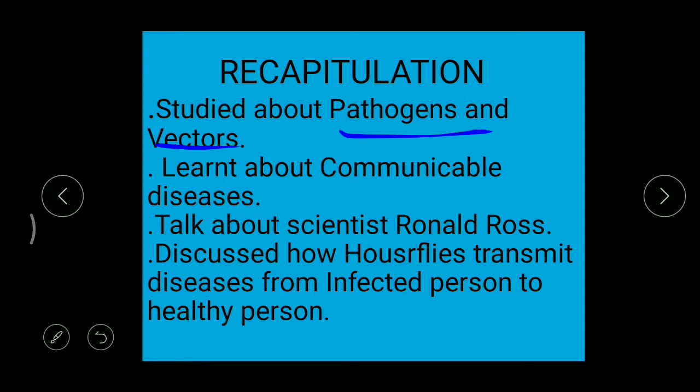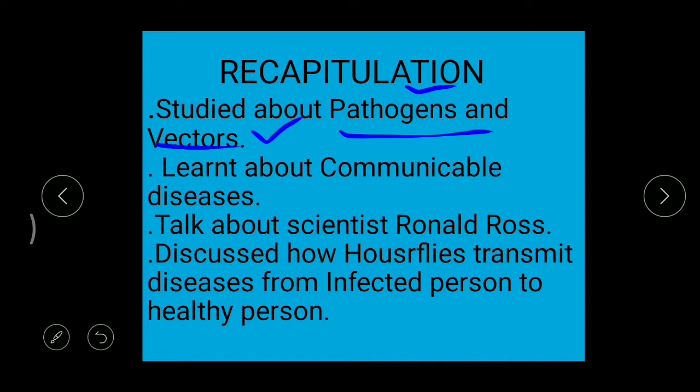When we take malaria, for example, malaria is caused by a pathogen, that is a plasmodium parasite, called plasmodium. And what is the vector? The female anopheles mosquito. This female anopheles mosquito carries this pathogen from an infected person to a healthy person. So malaria is caused by the pathogen plasmodium and transmitted by the vector, the female anopheles mosquito.